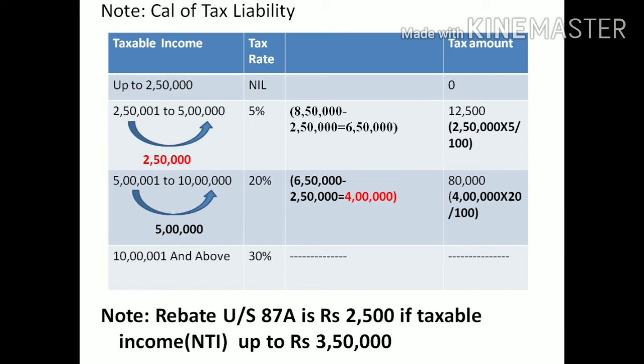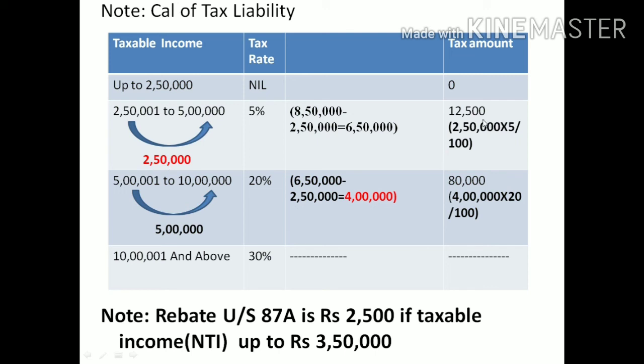Okay, then go for the slab. The first slab rate is 2 lakh 50,001 to 5 lakh. Then what's the difference here? 2 lakh 50,000 is the difference. How much income do I have? 6 lakh 50,000. So I will divide it into two parts: one is up to 2 lakh 50,000 income, then more than 2 lakh 50,000 income. So I'll calculate the rate on the difference amount, that is 2 lakh 50,000.